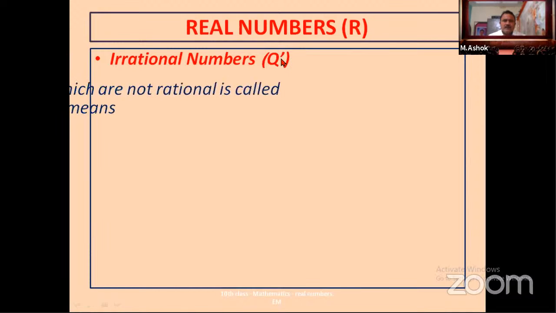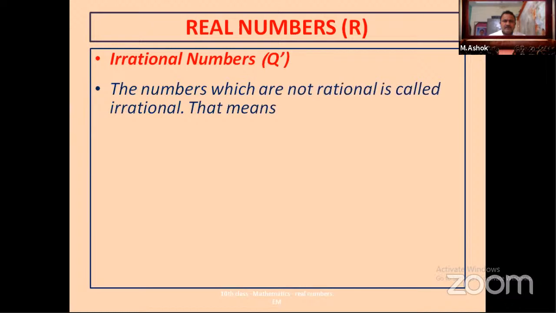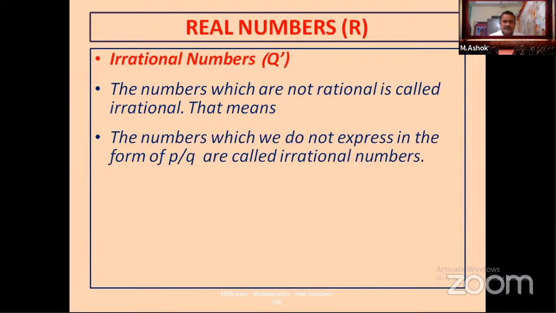So what is an irrational number? Simply, the numbers which are not rational are called irrational. We know very well about rational numbers.